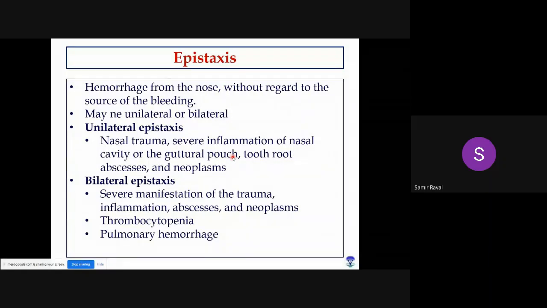Sometimes pulmonary hemorrhage is also responsible for bilateral epistaxis. The hemorrhage which occurs inside the lungs and trachea will regurgitate into the nasal cavity, and you will find epistaxis.